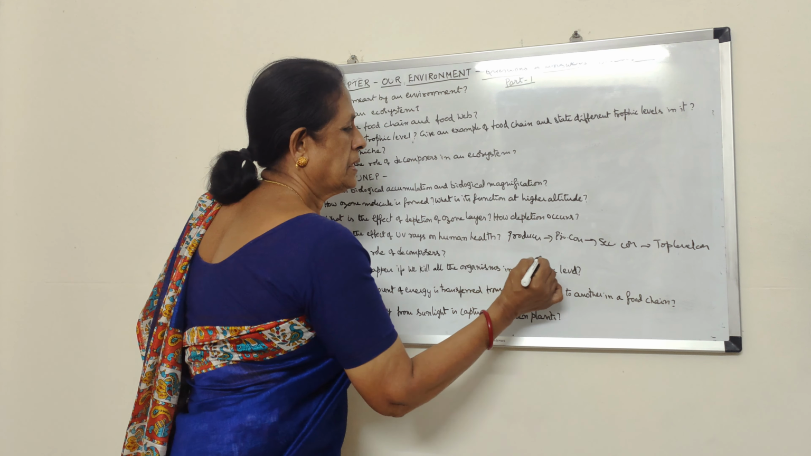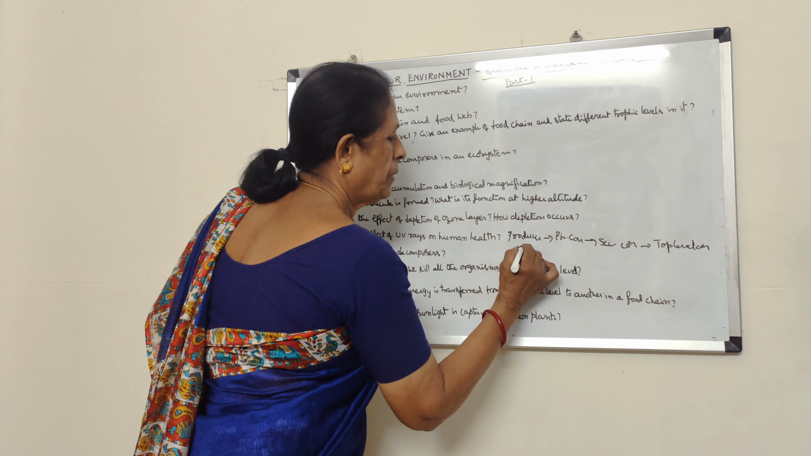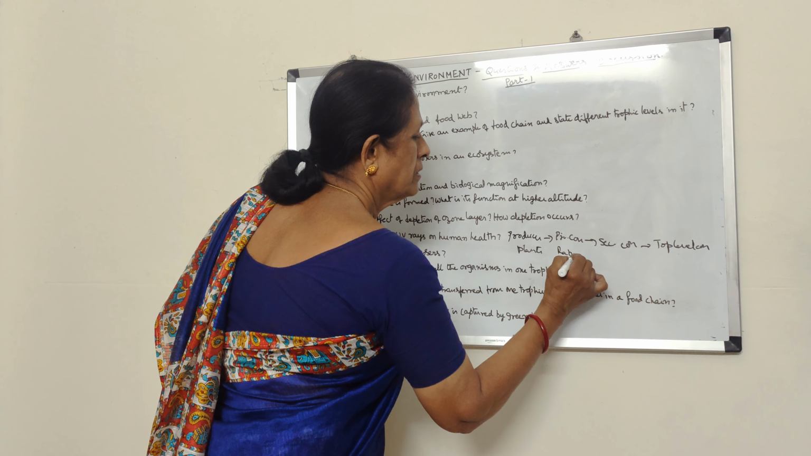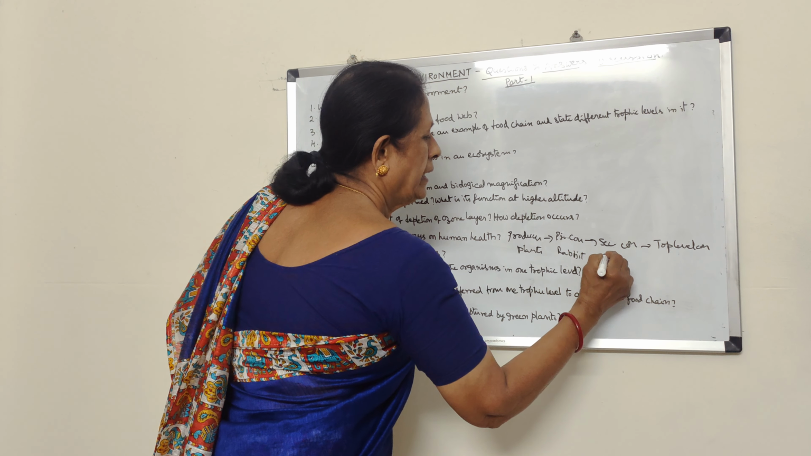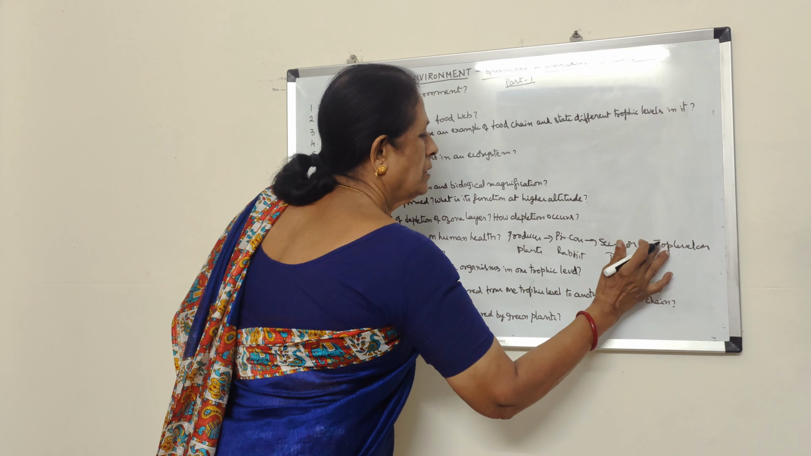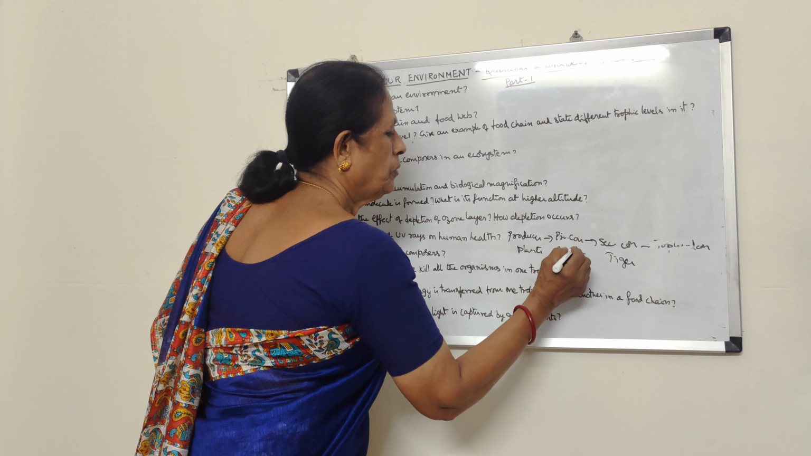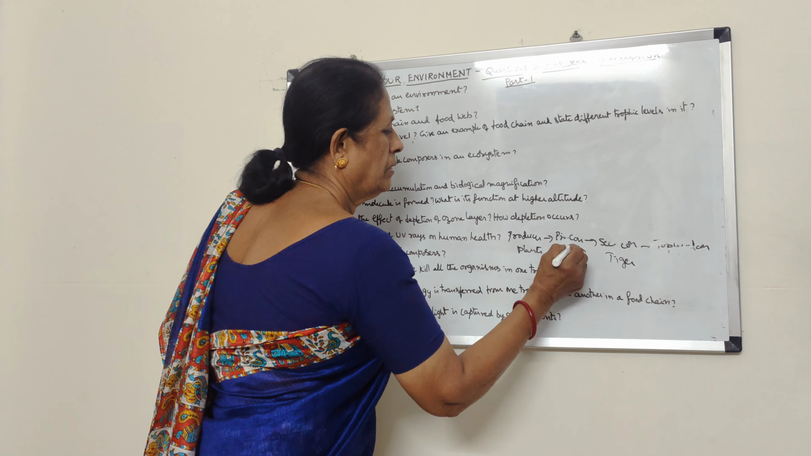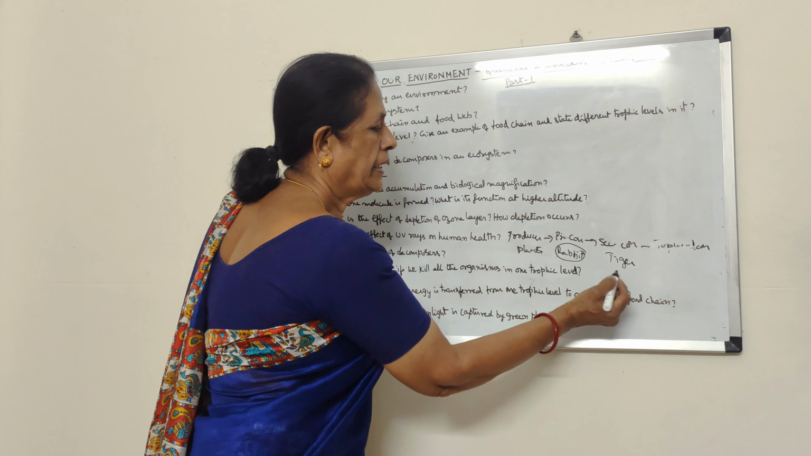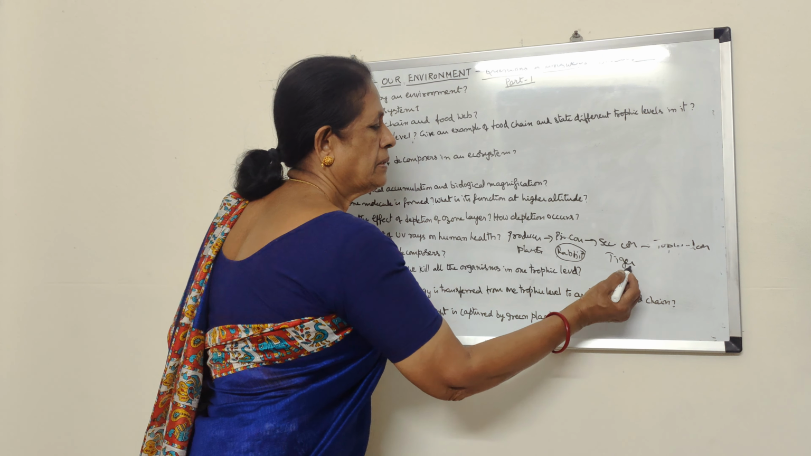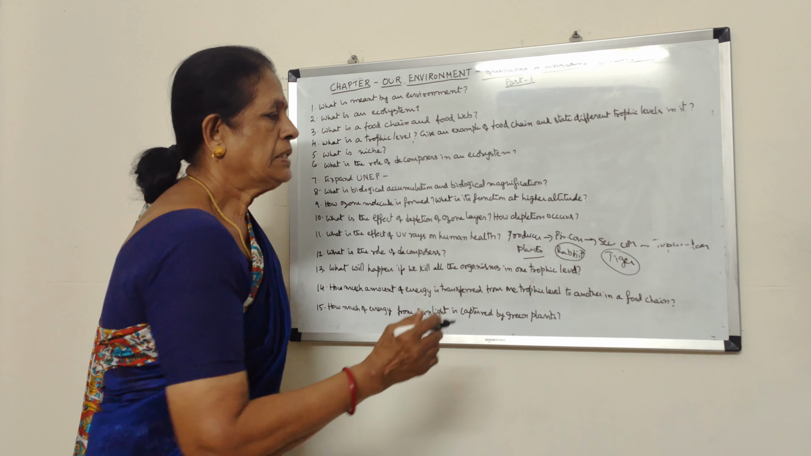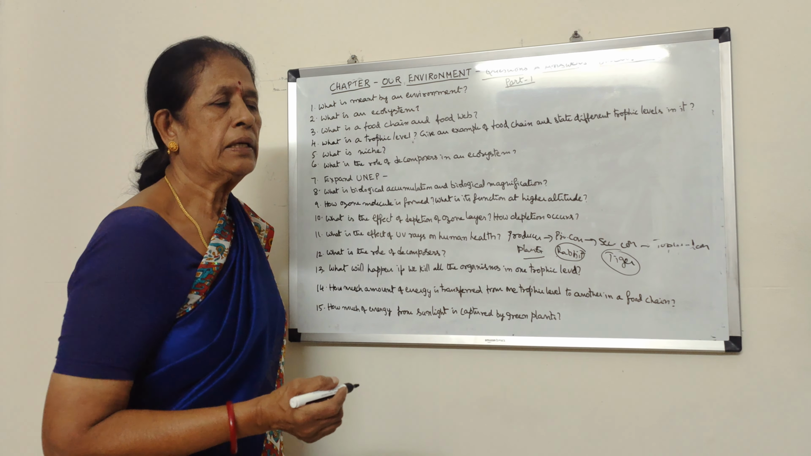So what happens? Producers, let us say plants, and primary consumers, let us say rabbit. The rabbit is eaten by a tiger, let us say. Suppose we remove this primary consumer, what will happen? The plant population will increase, and the tiger will not get its food. The tiger will die for want of food and the plant population will increase. That means the total ecosystem is getting disturbed.